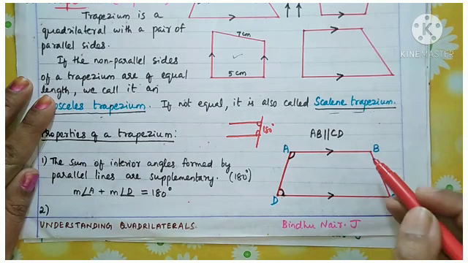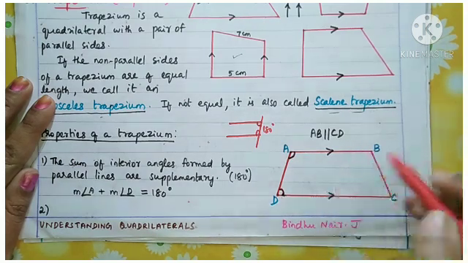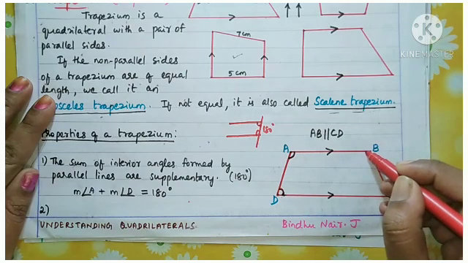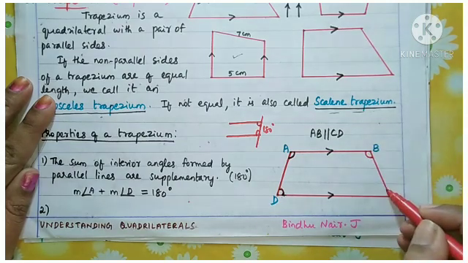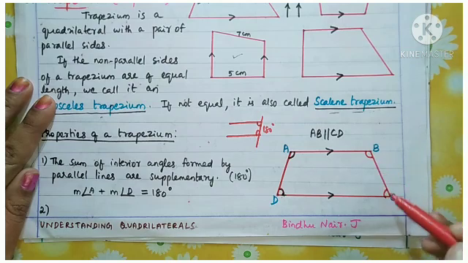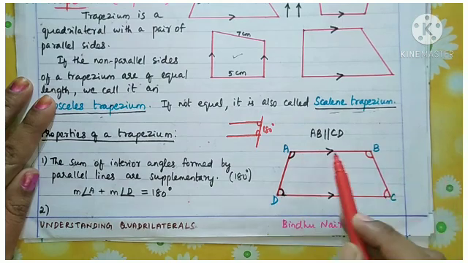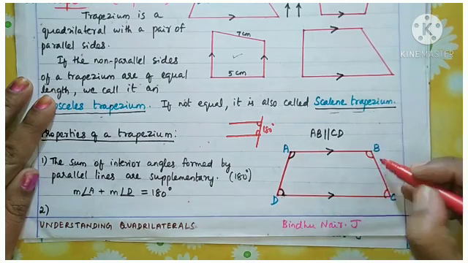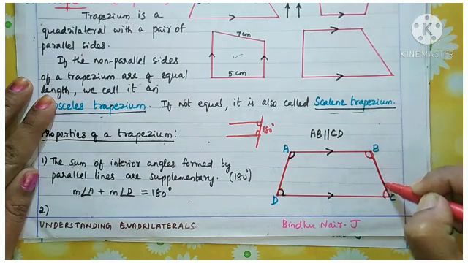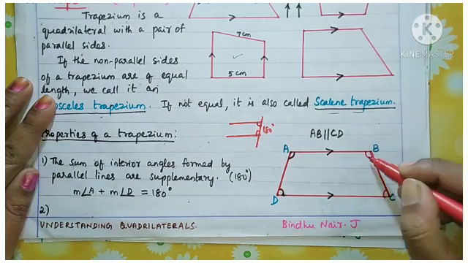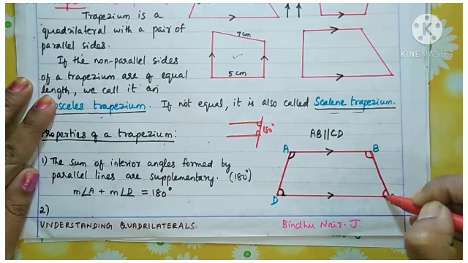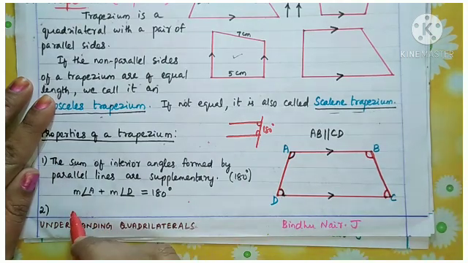Understand? Similarly, what we can tell on the other side, these two angles, angle B and angle C, are also two interior angles. AB is the side parallel to CD, and this line also acts as a transversal, so these two angles are also supplementary. So what can we write there?